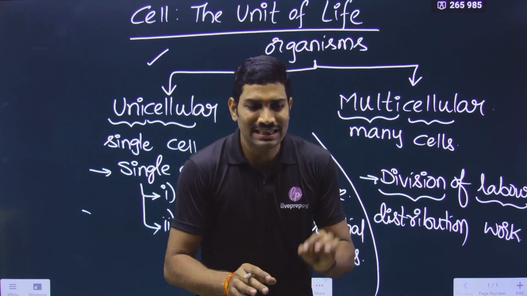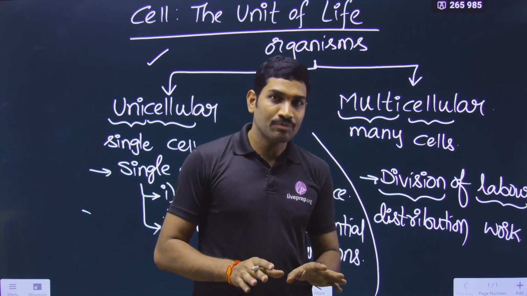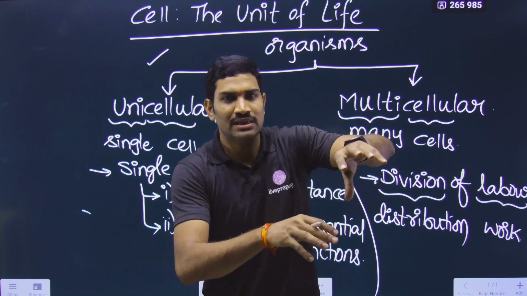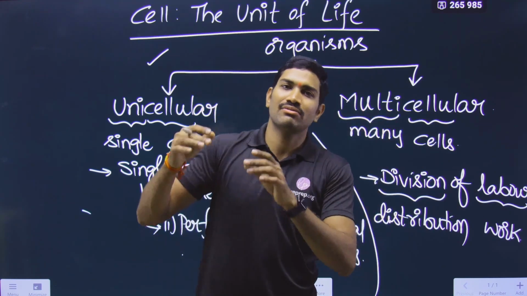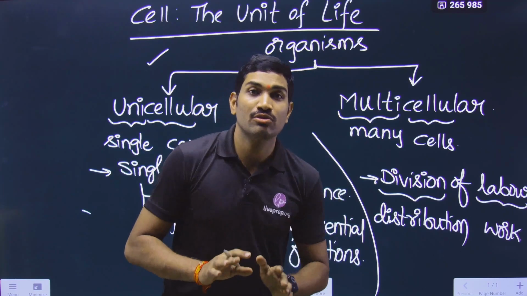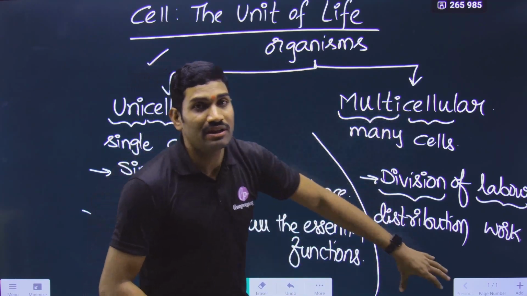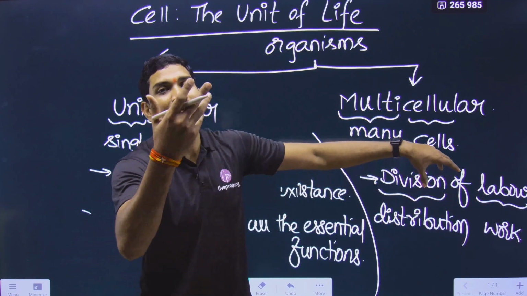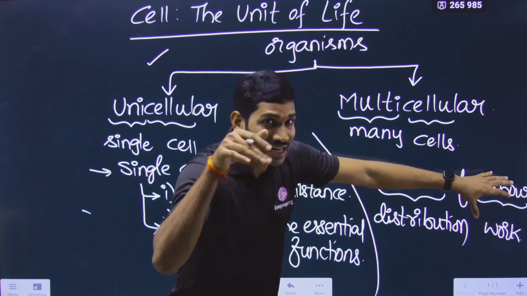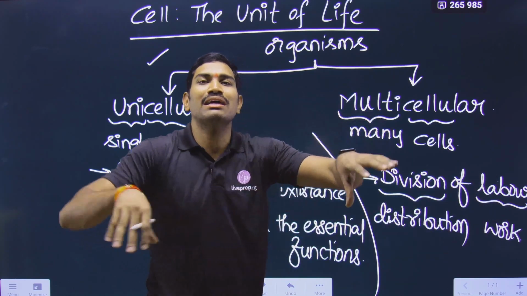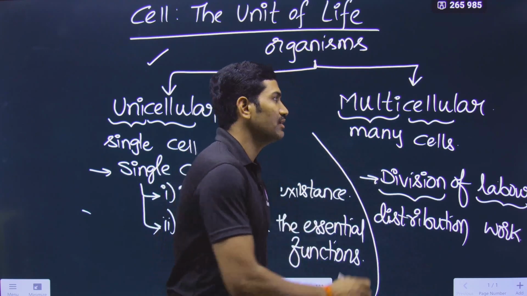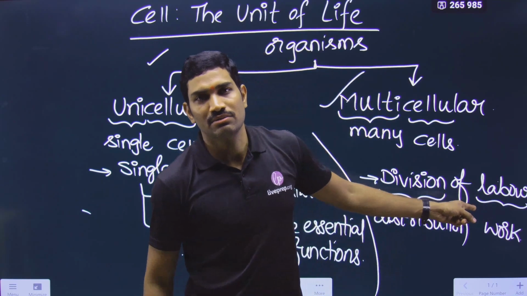So don't think that each and every cell will do the same functions, right? Since many cells are there, some cells will do one function, suppose breathing, some cells are for excretion, some cells are for neural coordination, some cells are for endocrine functions, they will release hormones. Likewise, different cells are involved in different functions. So overall the work of an organism is distributed among the cells. That's why it is called a division of labor, and this we observe in multicellular organisms.